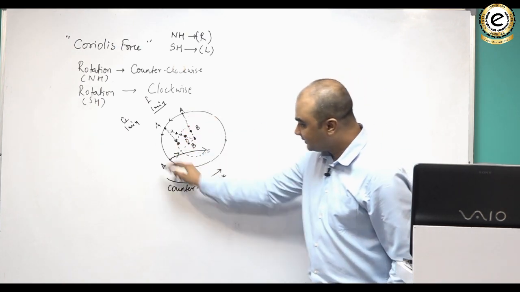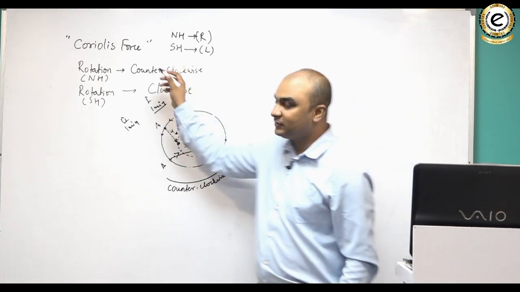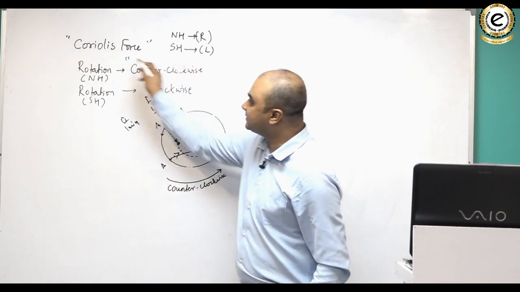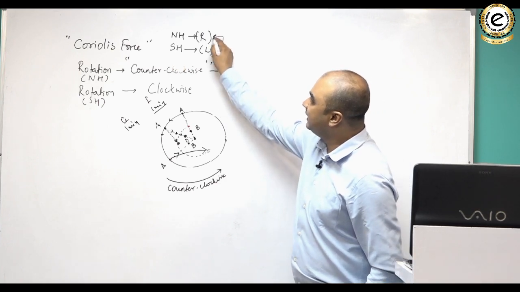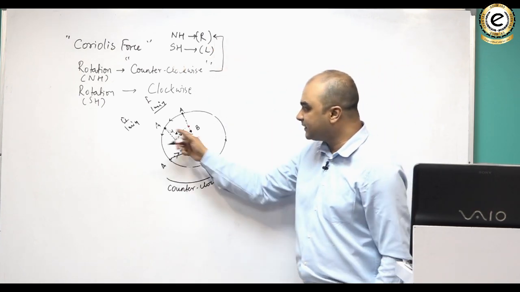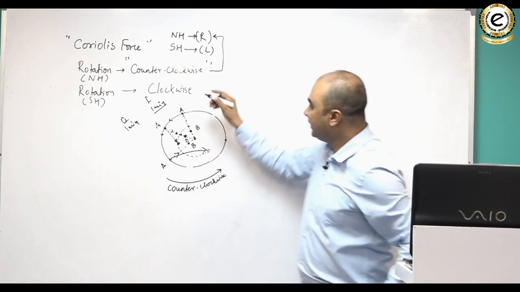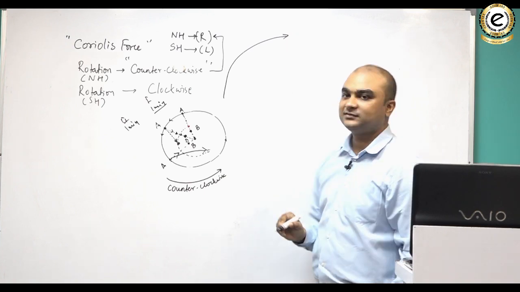और यू नो दैट अगर काउंटर क्लॉकवाइज में राइट डिफ्लेक्शन हो रहा है, and we know that when we look at the earth from the north pole's perspective, there is counterclockwise movement, and counterclockwise movement therefore gives you a right deflection. If this is true with the ball, this would be also true with moving wind. So moving wind in the northern hemisphere moves towards its right.